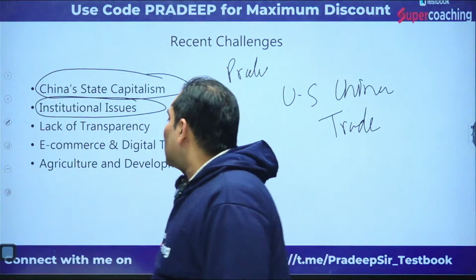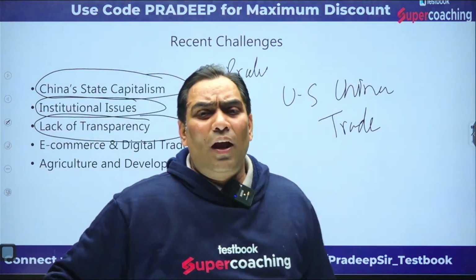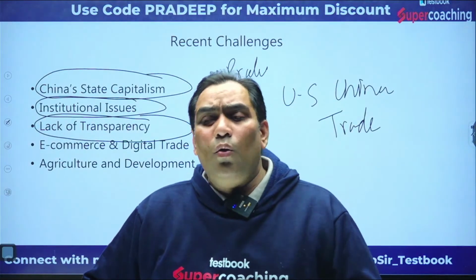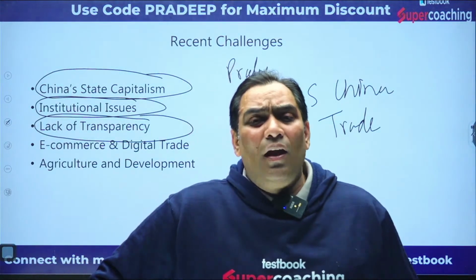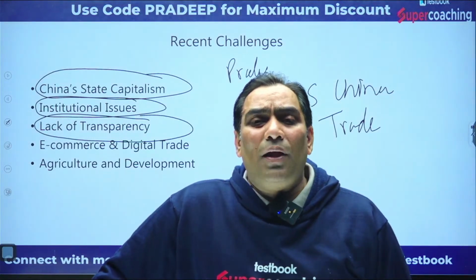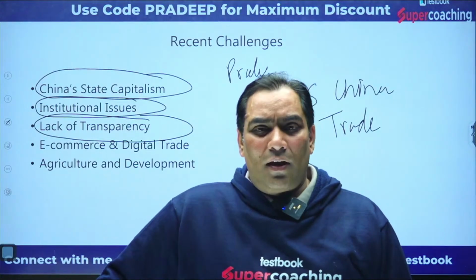Then there is a lack of transparency in decision making. What is the meaning of lack of transparency? Each and every country, in order to have the benefits of trade, is defining itself as a developing country, because there are different provisions for developing countries.